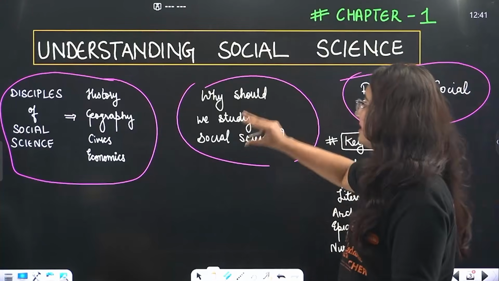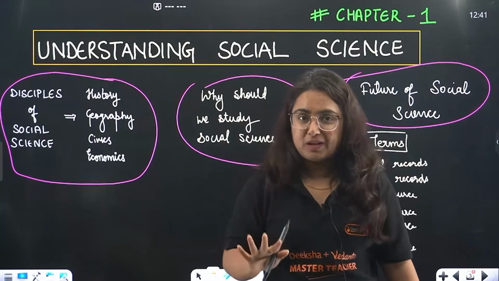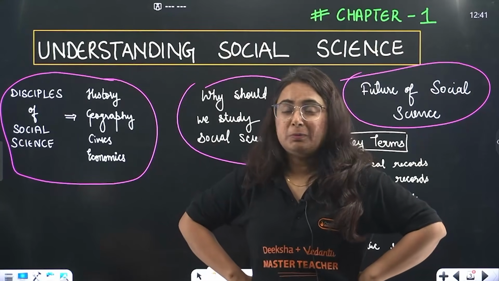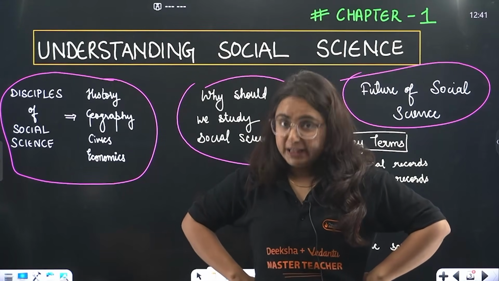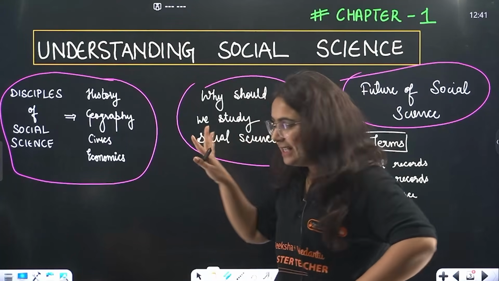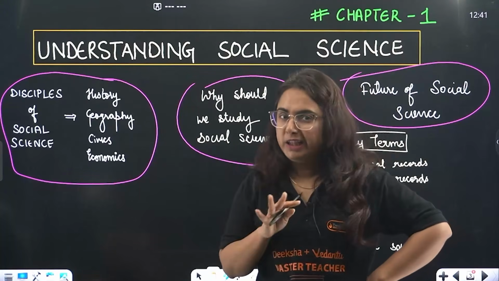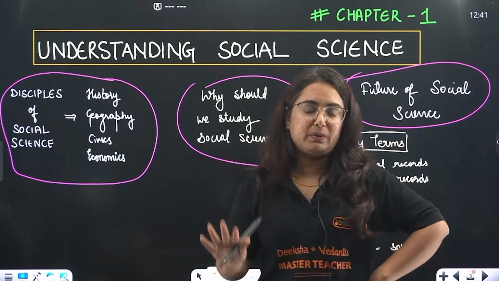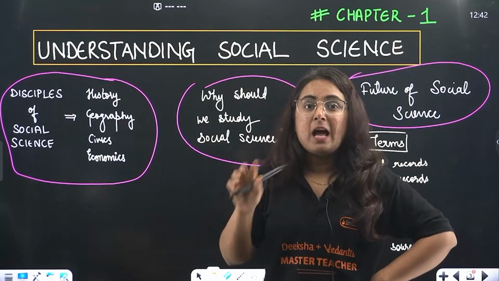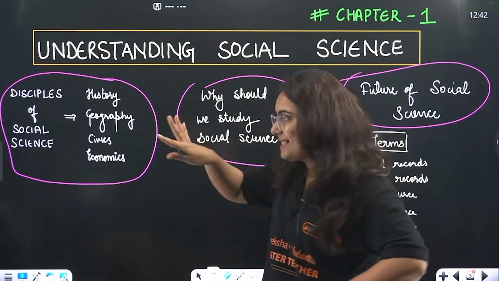So, Understanding Social Science, beta, I know that somewhere you're not doing that hard work, right? You're not making the notes up till now. And if you are making them, then it's well and great, beta. If you are not making them, then I am making them for you. No need to worry. You can even download this PDF with the help of the link given in the description. But before that, please have a look at this.